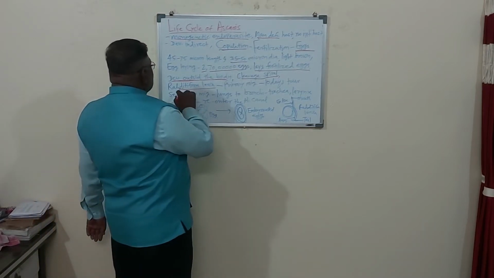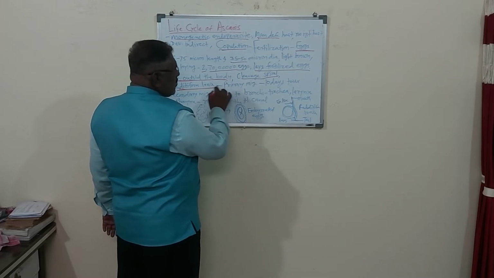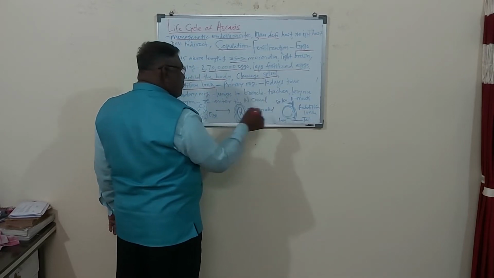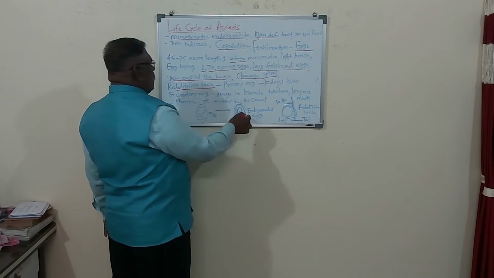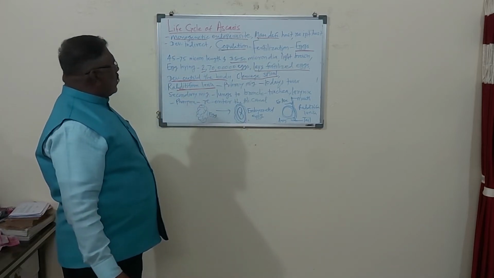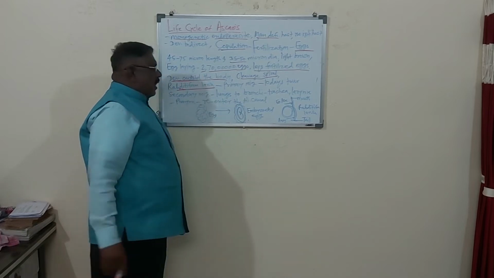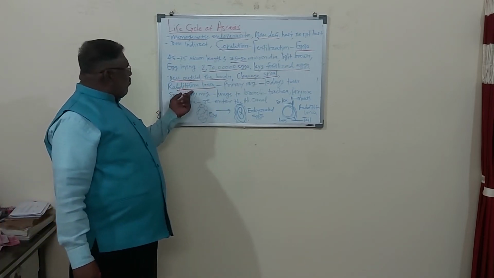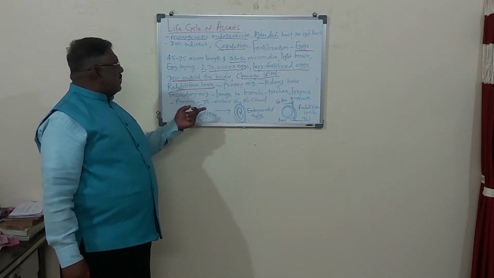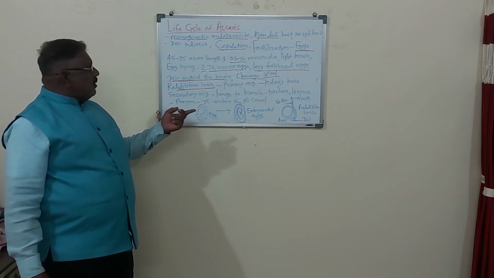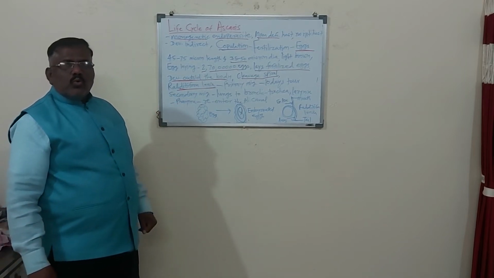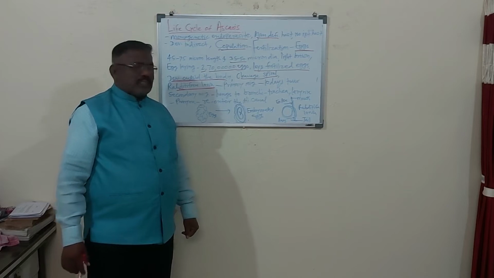So the rhabditiform larva, see here, this is the larva. Before that, the embryonated eggs pass into the body through contaminated food, and there is migration of the larva. The rhabditiform larva hatches from the eggs and goes on a tour for 10 days.